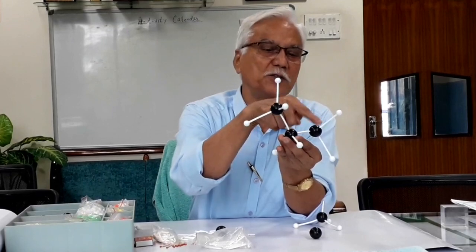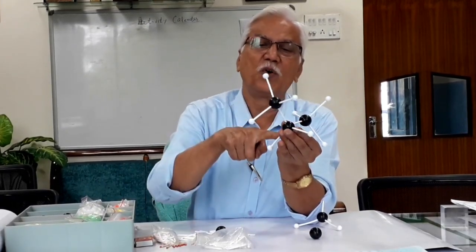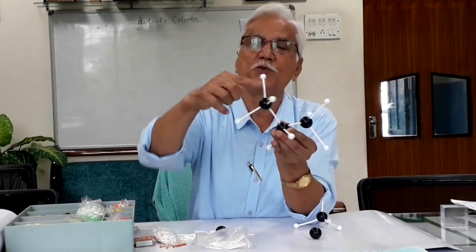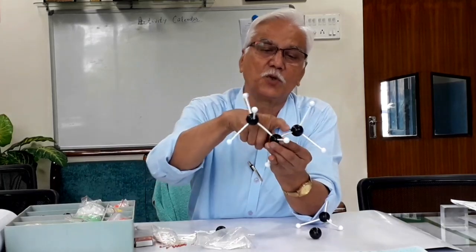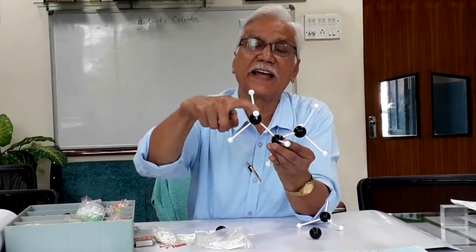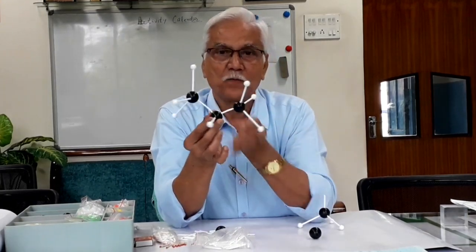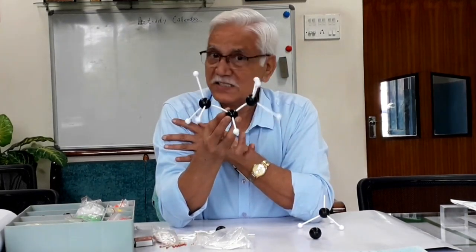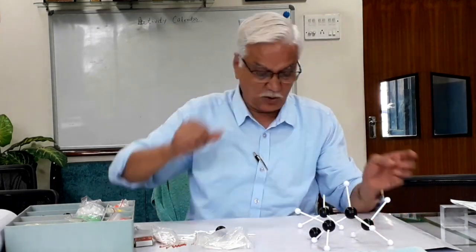Carbon 4, 1, 2, 3, 4. So how many total covalent bonds? 1, 2, 3, 4, 5, 6, 7, 8, 9, 10. There are 10 single covalent bonds, and this is propane, because it is saturated. Now see, for example, I have told you unsaturated.